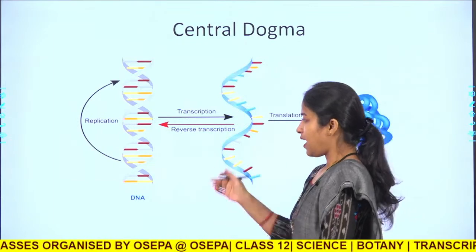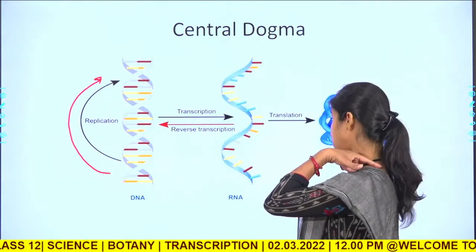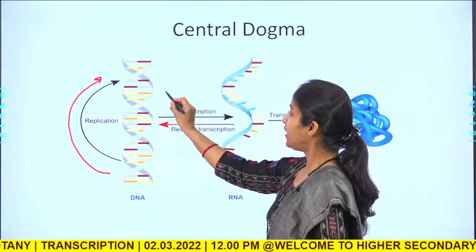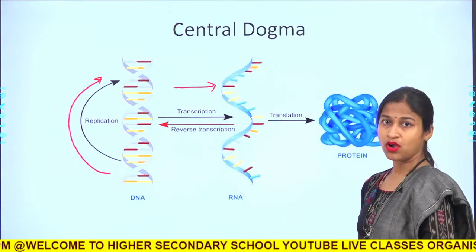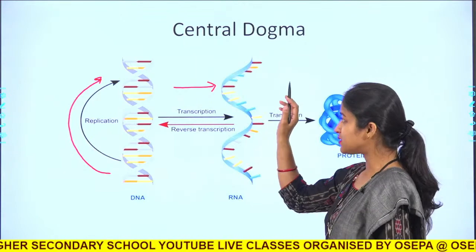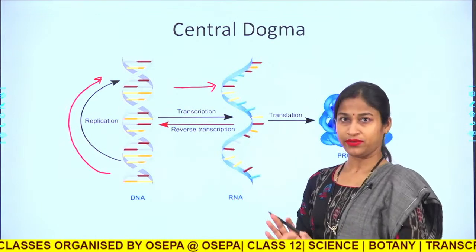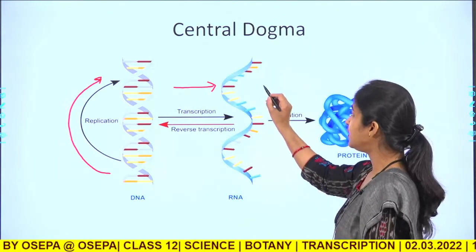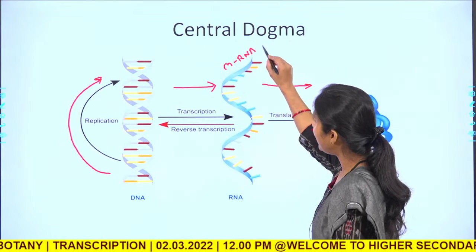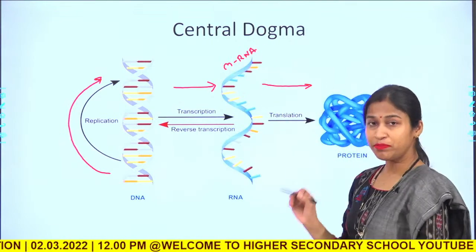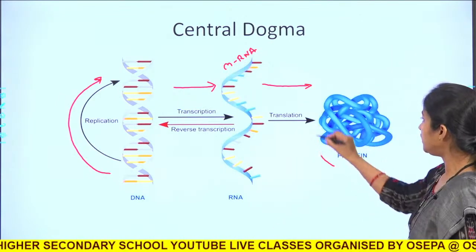Now as we know, the DNA replicates to form the DNA. But the most important thing is that it has the capability to produce a copy of mRNA or any RNA. So it has the capability of producing RNA from its own copy. How, that we will discover today. And the RNA strand, most likely the mRNA strand, gives rise to a polypeptide which undergoes certain modification to form a functional protein.